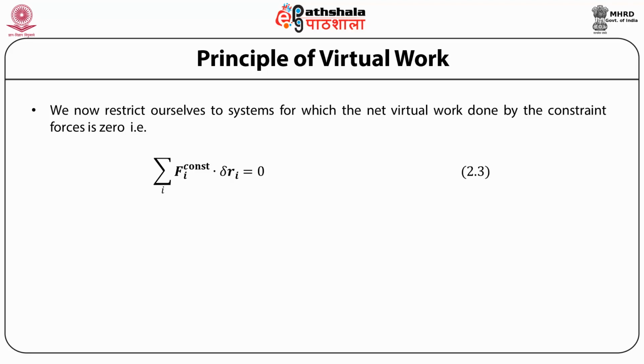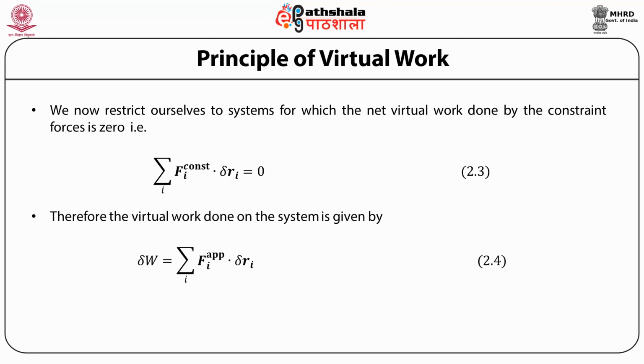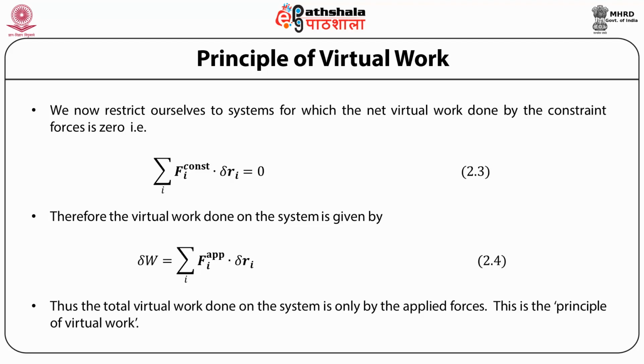That is, the work done by the constraint force, sigma over i of Fi constraint dot delta Ri, is equal to 0. Therefore, the virtual work done on the system is simply given by the applied force, and delta W can be written as the sum of the work done by the applied force on the ith particle, namely sigma over i of Fi applied dot delta Ri. Thus, the total virtual work done on the system is only by the applied forces. This is the principle of virtual work, and it's an important principle.